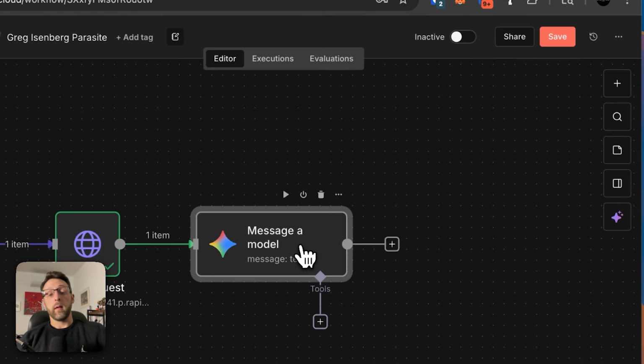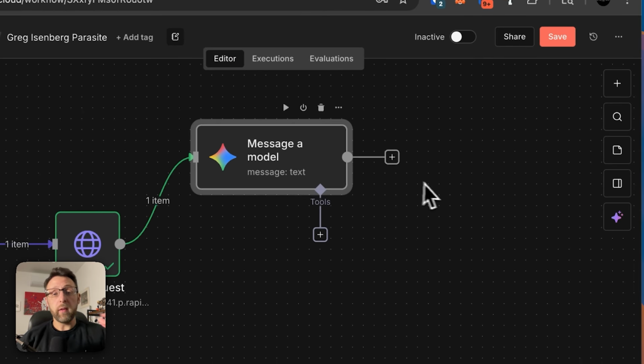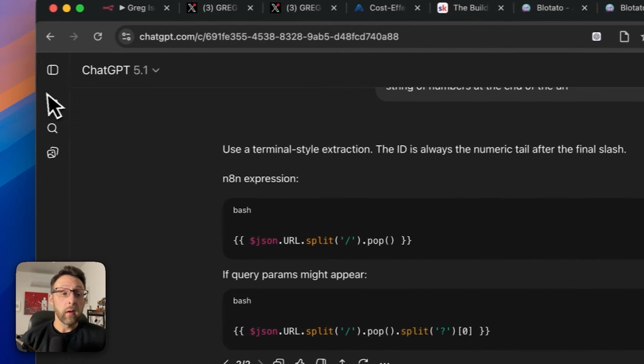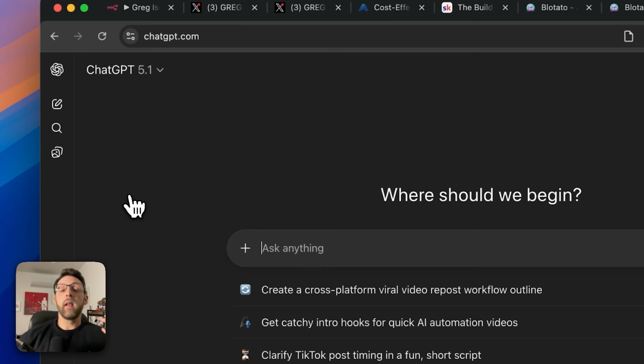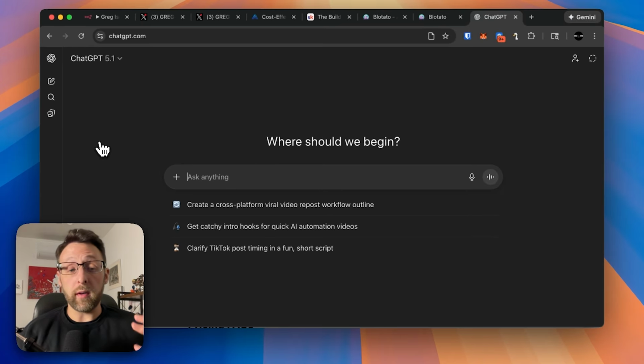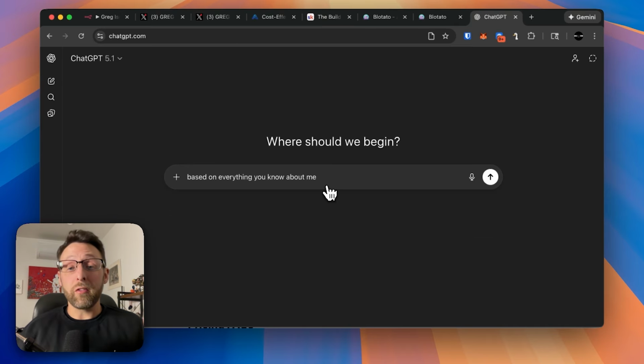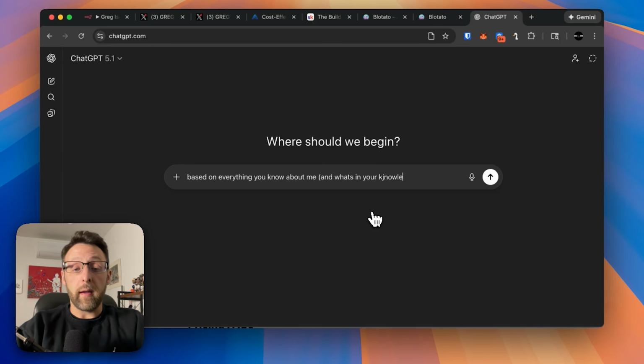So that's step 1. So really quick, let me just show you how I made these tone of voice guidelines. It was actually really easy. So I just came into ChatGPT, and this obviously works best if you've been using ChatGPT before. I just said, based on everything you know about me, if you have already built a custom GPT that has like a knowledge base with things you like to talk about, go into that first before writing this prompt, right? You can say, based on everything you know about me, and you could even say, and what's in your knowledge base? Like if you already have that.